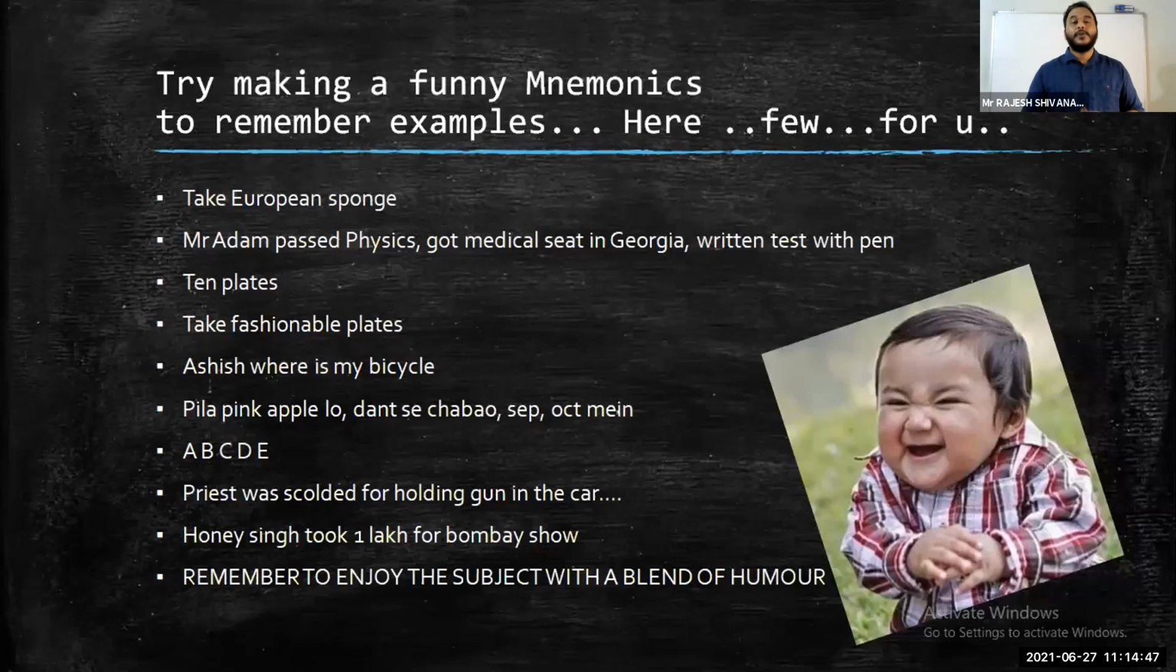Next, Honey Singh took 1 lakh for Bombay show. We know Honey Singh is a great singer, and honey means honeybee, for Arthropoda examples. Honey means honeybee, 1 lakh, Laccifer, insect. Bombay, Bombyx. You can remember examples in a simple way.